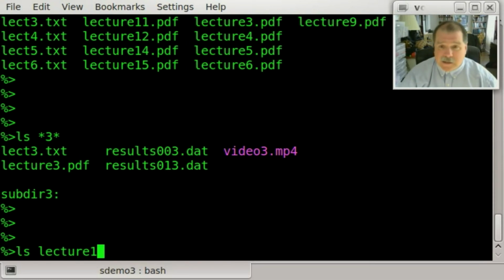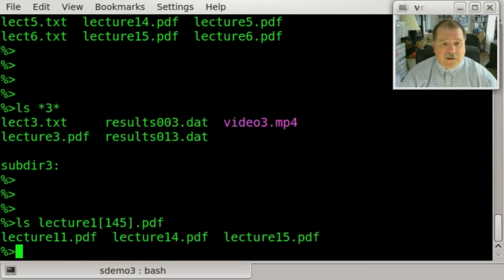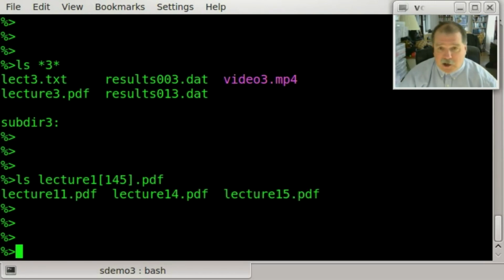Yes, there is, through something called the list wildcards, where I can create a list inside a pair of square brackets of characters that I wish to match. All right, so let me show you how that works. I'll say ls lecture 1, put a left square bracket, and let's put 1, 4, 5 here. And then I'll match anything after that, or let's say I want to match the ones that end with .pdf. When I do that, look at what I matched. I matched lecture 11.pdf, lecture 14.pdf, lecture 15.pdf.